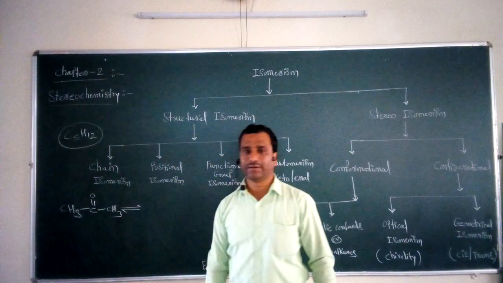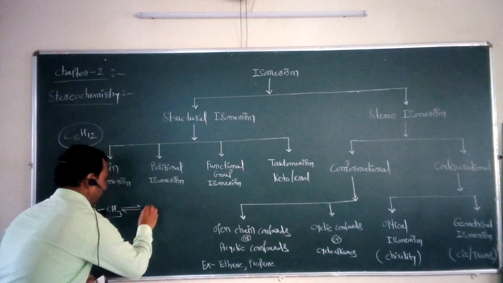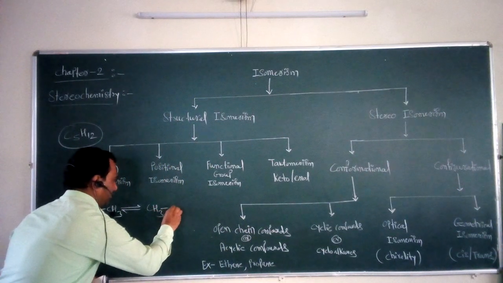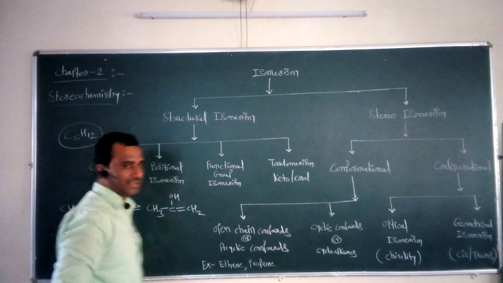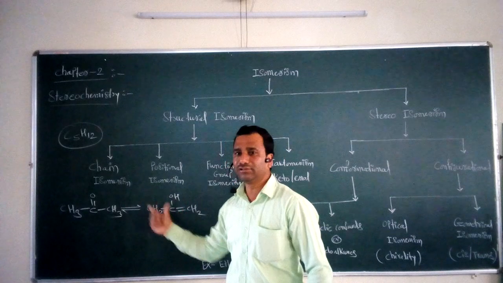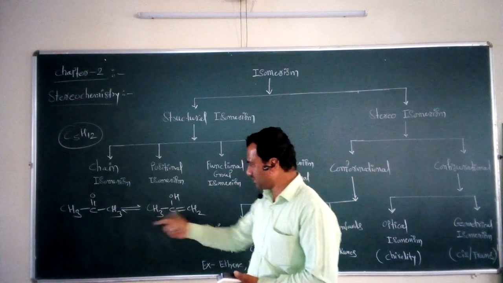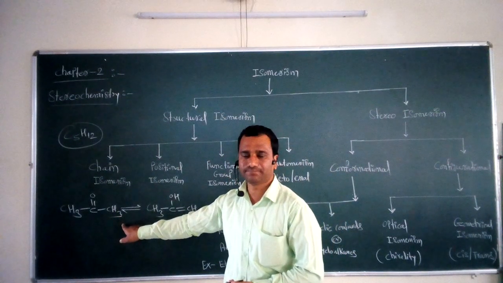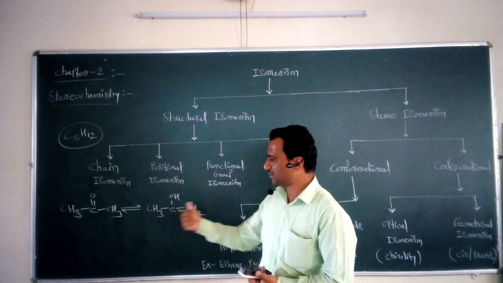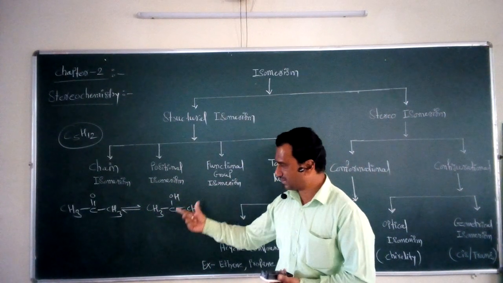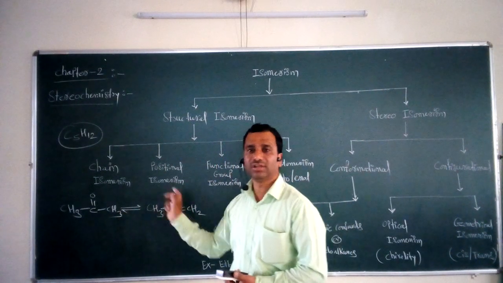This is a ketonic compound containing the keto functional group, C=O. The same compound can be written in another manner, CH3-C(OH)=CH2. These two isomers are in equilibrium with each other due to the shifting of the alpha hydrogen atom. We can write the same compound in two different manners. This is called tautomerism. We already studied these structural effects in the last chapter. So this is called keto-enol tautomerism.